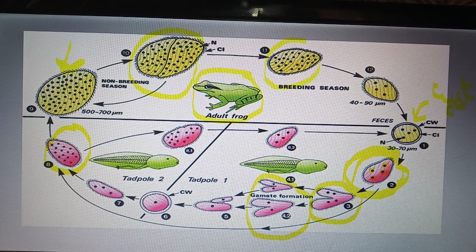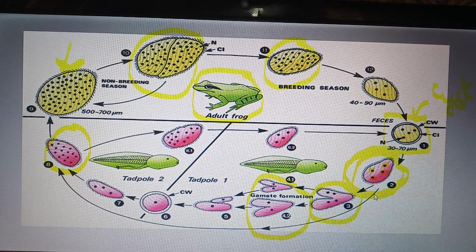In breeding season, the frog again defecates Opalina, or the infectious stage, into its feces, and again this cycle repeats and repeats.